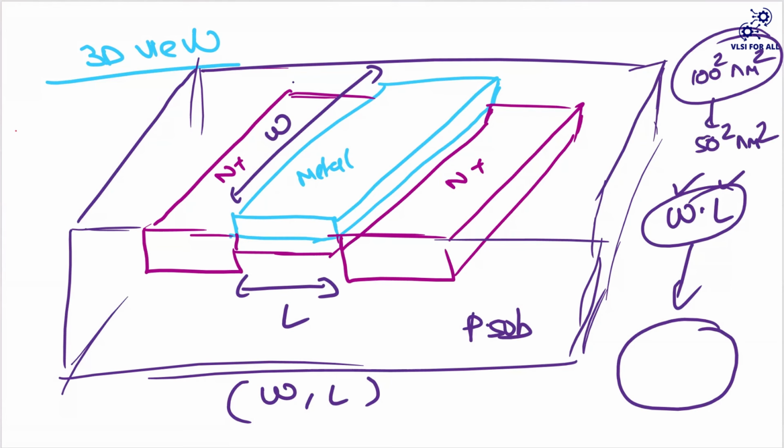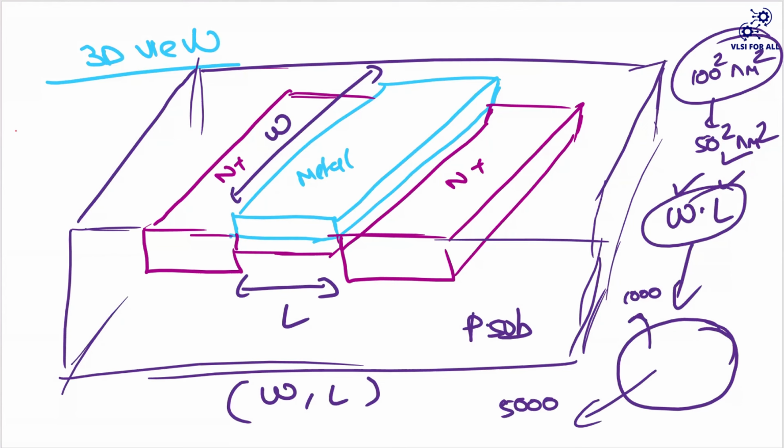If we can insert 1000 transistors with the 100 square nanometer area transistor, you can fit something like 5000 transistors with the 50 square nanometer area transistor. If more transistors can be placed on a single chip, we can increase the functionality. Okay, so that is what the case here.